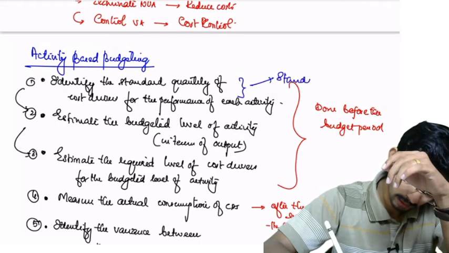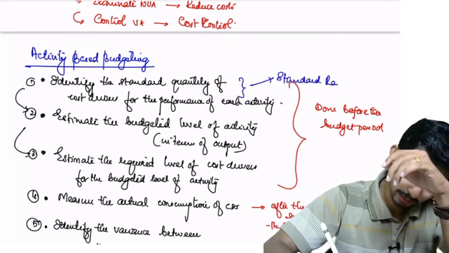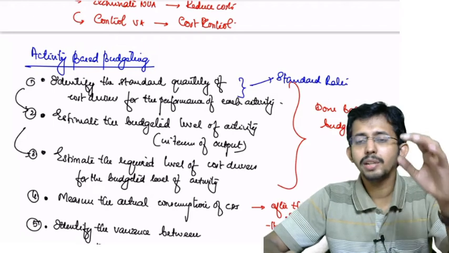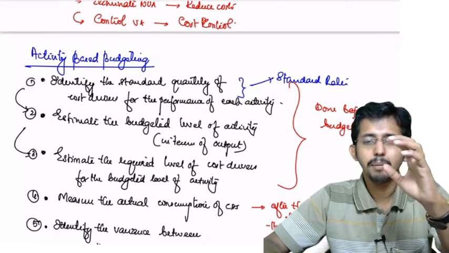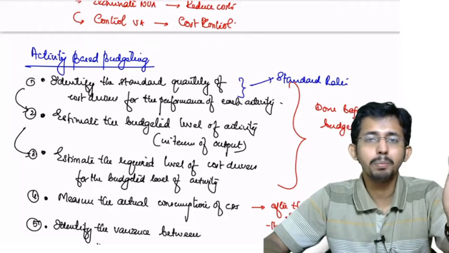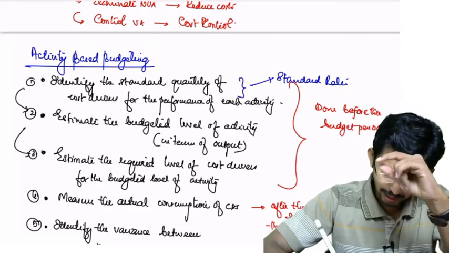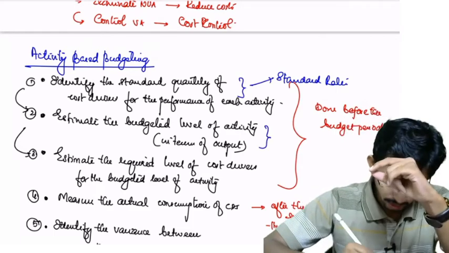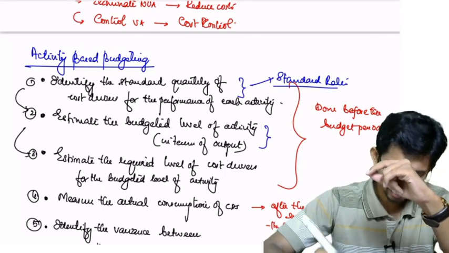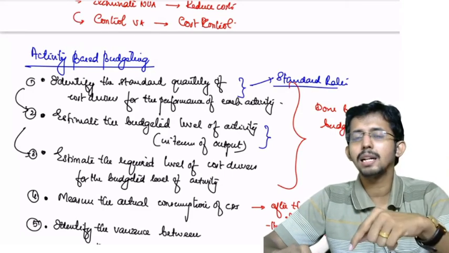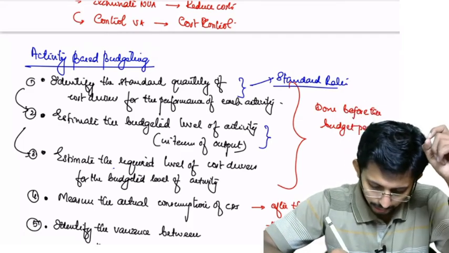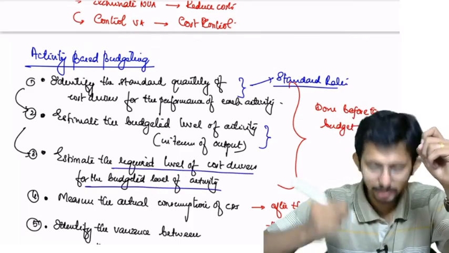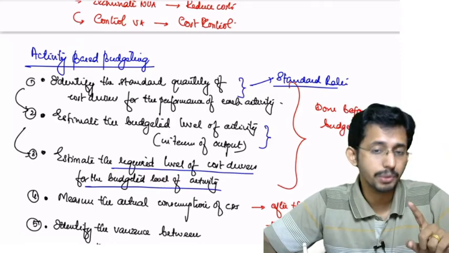Then you have to estimate the budgeted level of activity for your entity, the budgeted level of production or output. So this is the second step. Now based on the standard rate in the previous step and the budgeted level you have set in this step, you have to estimate the required level of cost drivers for the budgeted level of activity. That is step number 3.